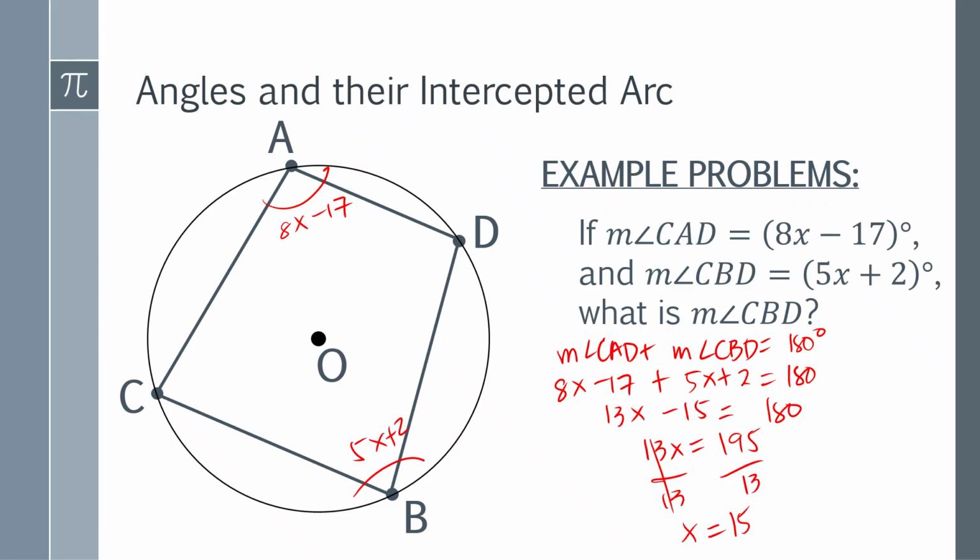To find the measure of angle CBD, which is this one, the measure of angle CBD is equal to 5 times 15 plus 2. Five times 15 is 75, plus 2. So the measure of angle CBD is 77 degrees. This is your final answer.